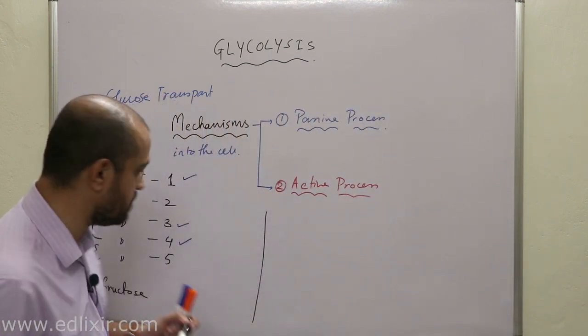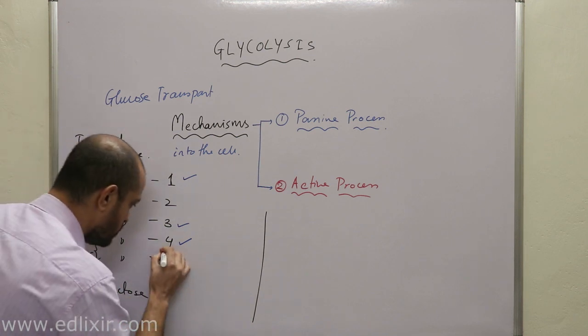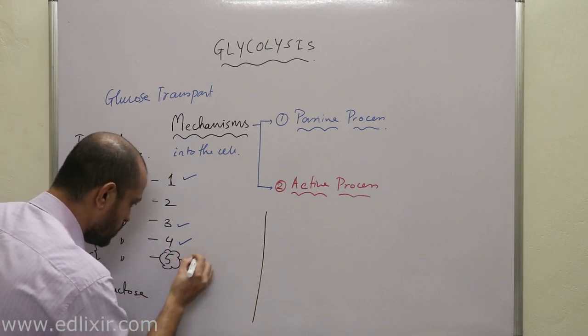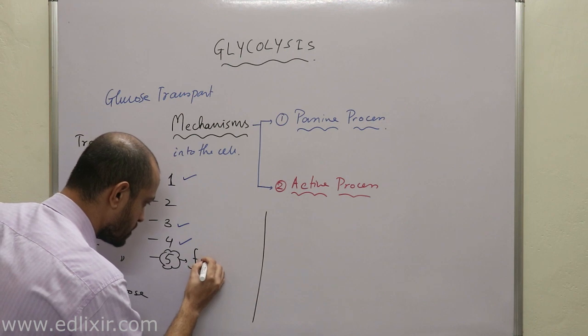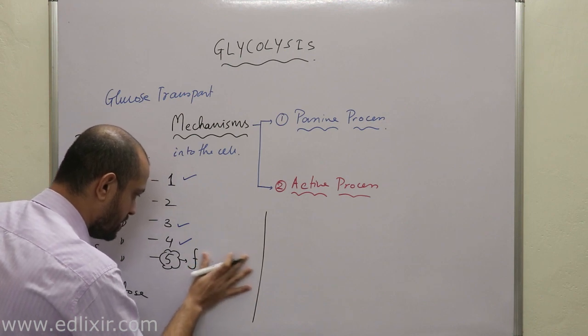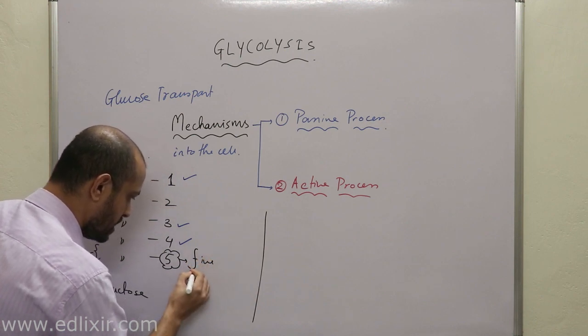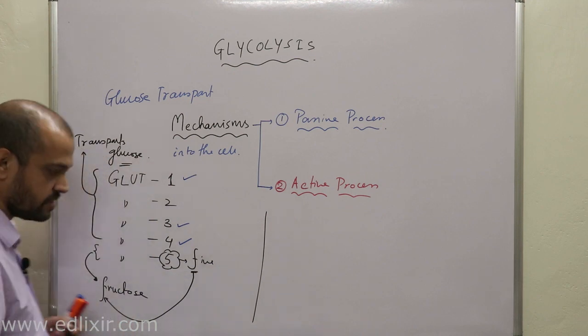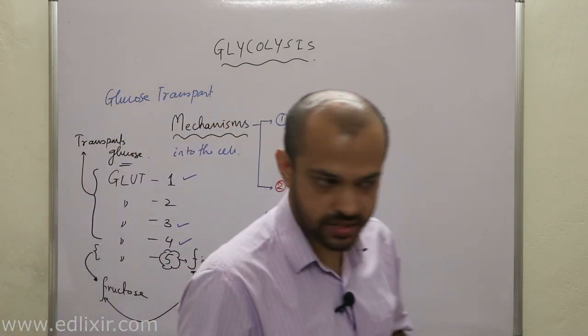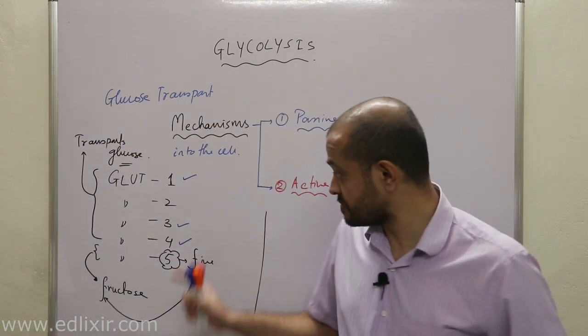How will you remember this? It's very important for you to understand. You must remember it like this: 5 starts with F and fructose also starts with F. You can easily remember this. But don't confuse 5 with 4.